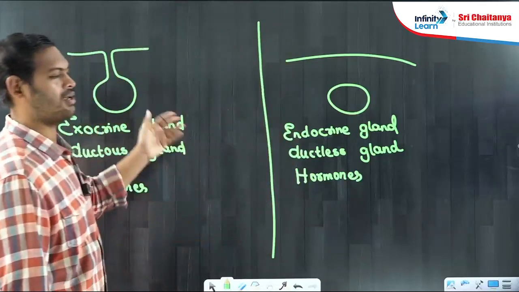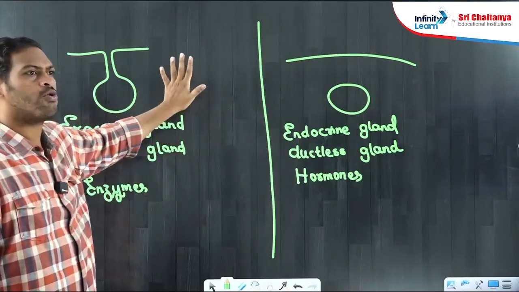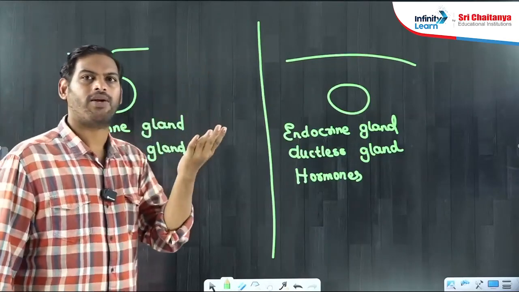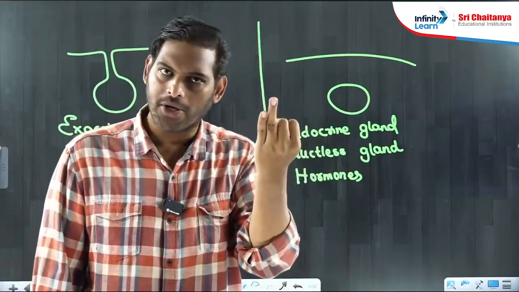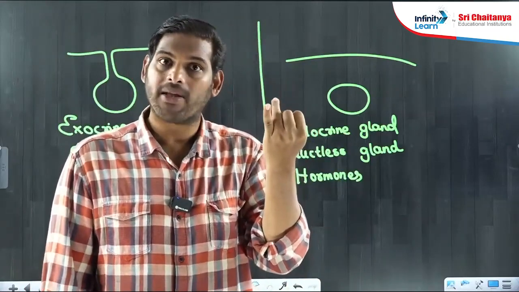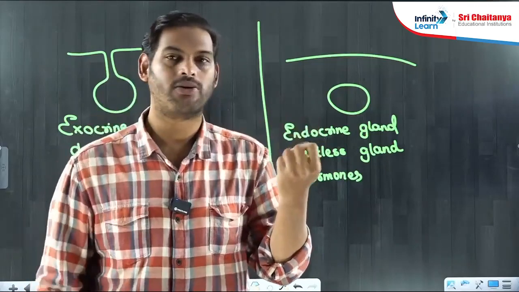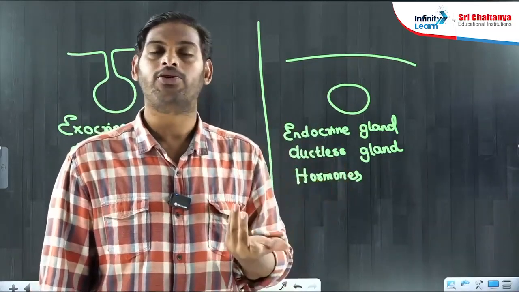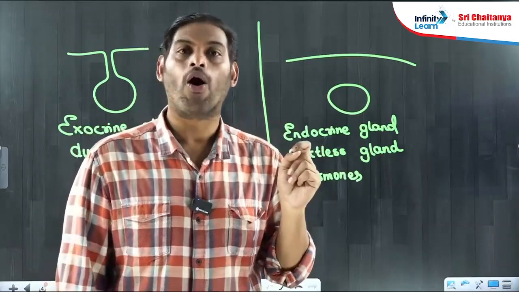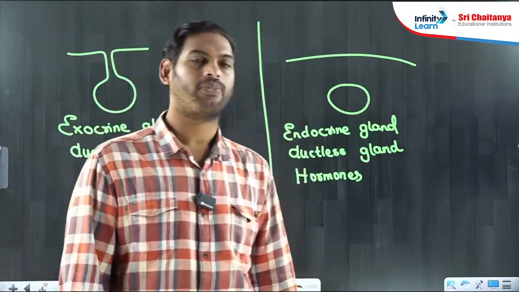Now, we know that exocrine glands include sweat glands, salivary glands, sebaceous glands, mammary glands, ceruminous earwax glands, tear lacrimal glands, and largest of all, liver. All these are exocrine ductus glands.